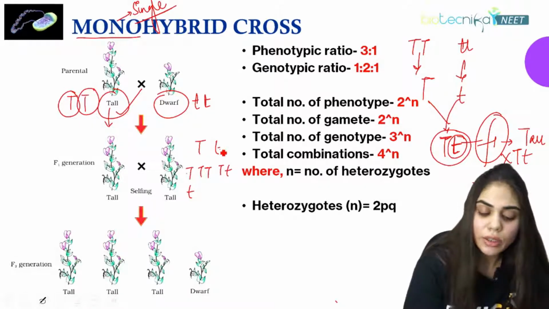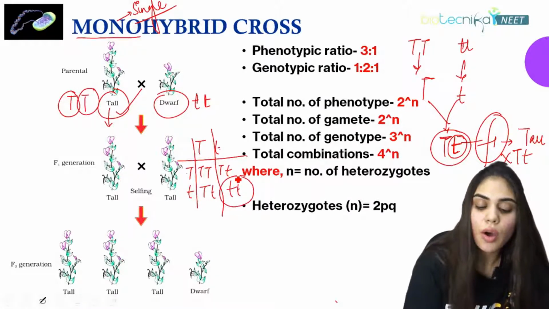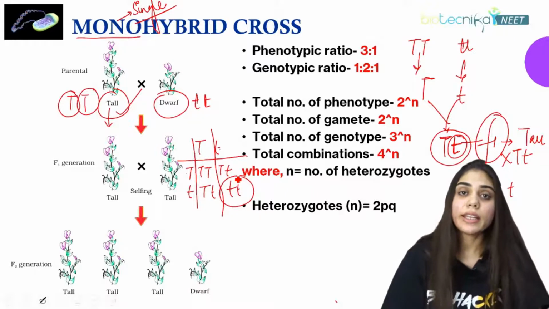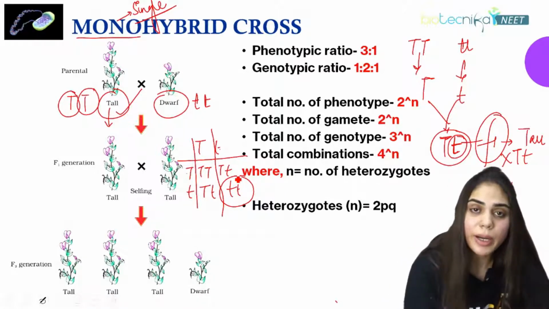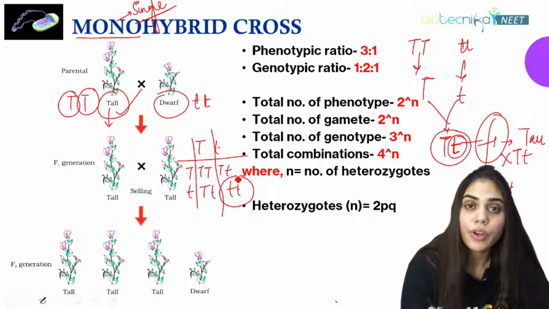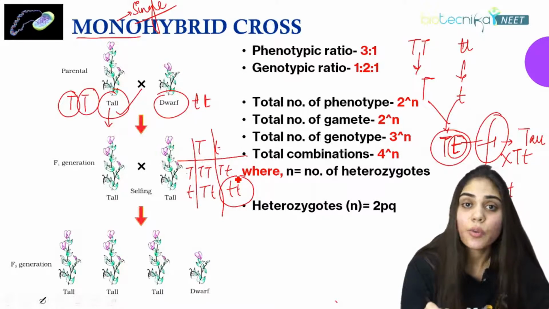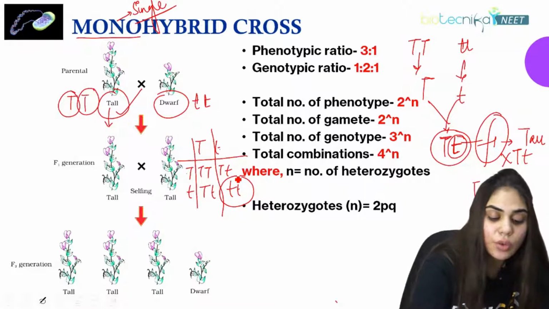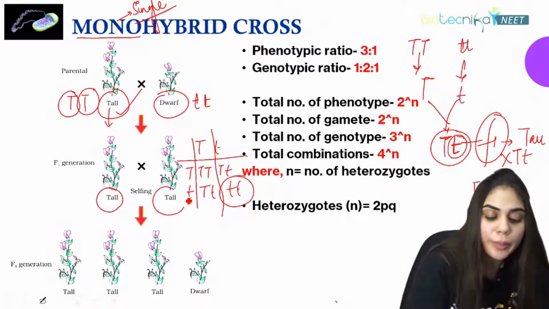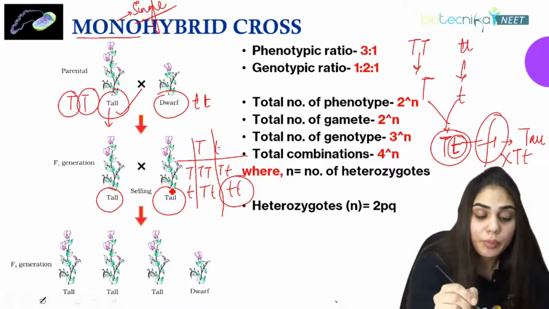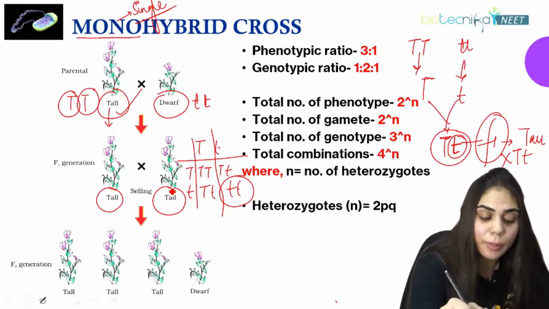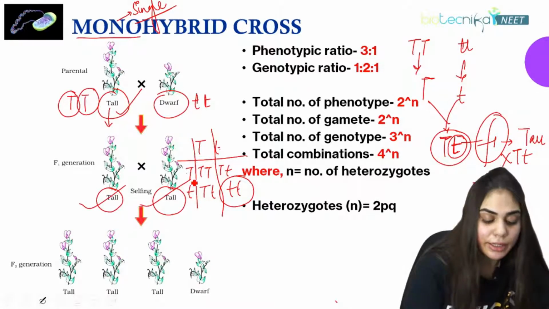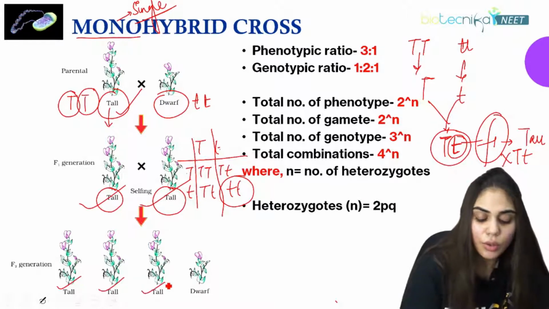Again, TT, tall size, here also tall size plant, but somewhere he was getting dwarf size plant. That means in the F2 generation, he was able to see the expression of dominant as well as recessive allele together. But in the F1 generation, there was only the expression of the dominant allele. That means all the plants were tall. But in F2, they were tall also, dwarf also.